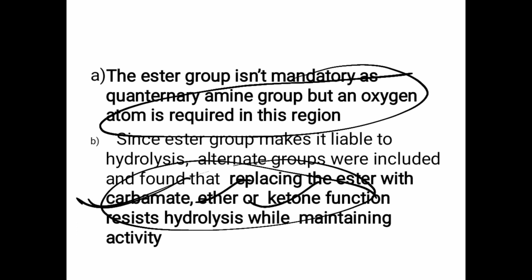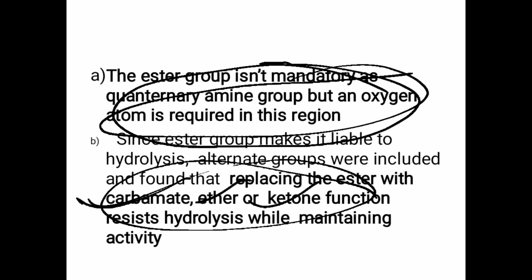If this ester group is replaced with a carbamate, ether or ketone, as only at least one oxygen is required, we can replace this acetoxy group with the carbamate, the ether or the ketone. And if such a replacement takes place, what happens? The duration of activity increases, as it does not have an ester, so it is difficult to break down these bonds.